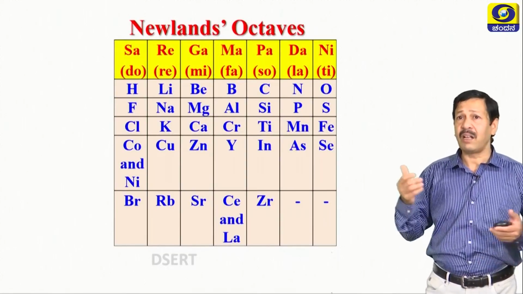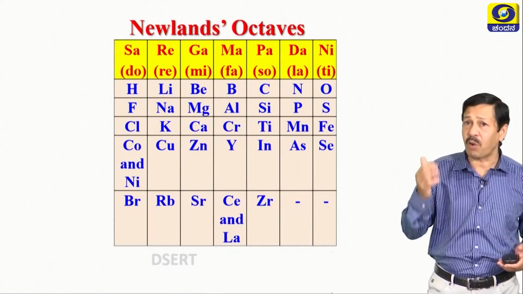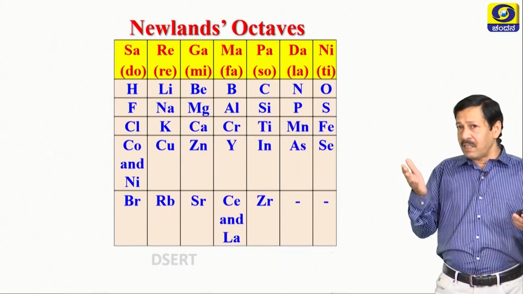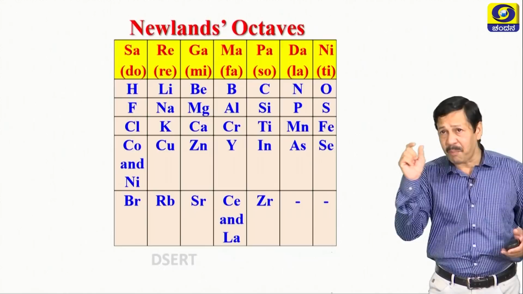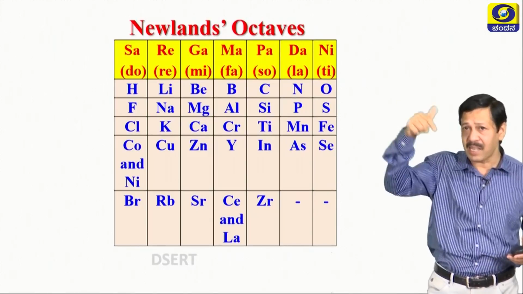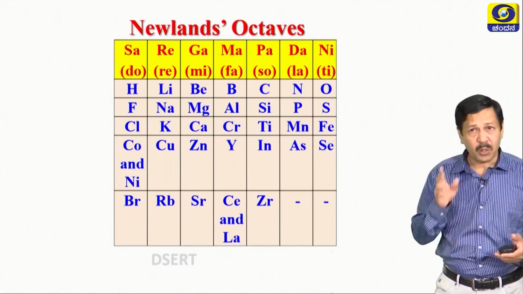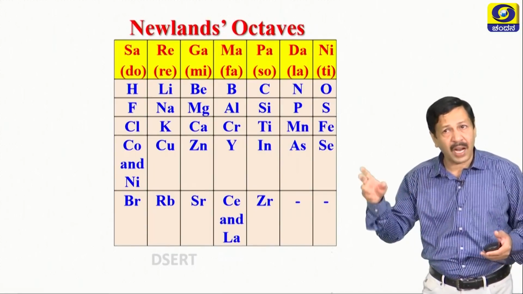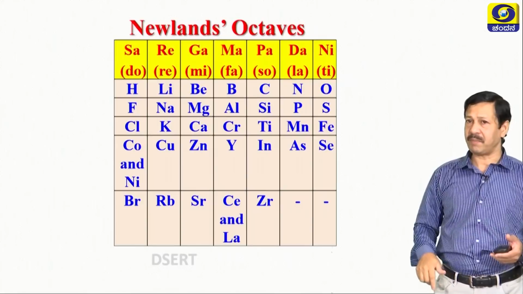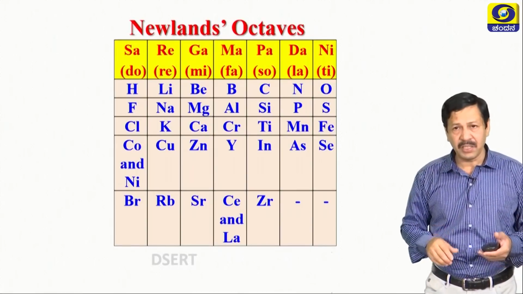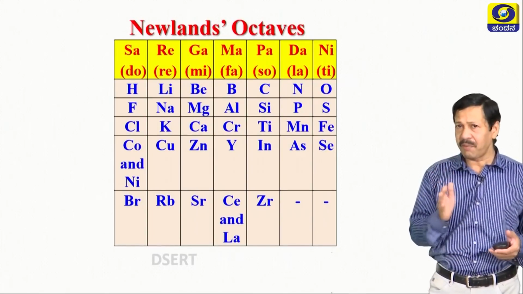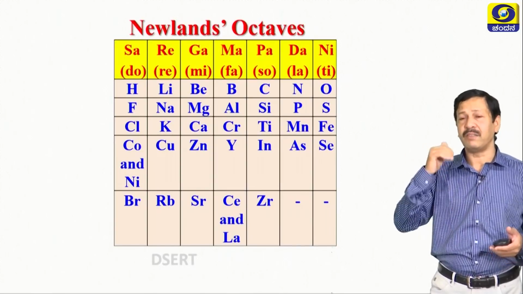Here is an extract of Newlands' octaves. The musical notes sa, re, ga, ma, pa, da, ni, once again sa repeats. Then the Western musical notes do, re, mi, fa, sol, la, ti, do, once again repeating. Let us consider hydrogen, the first element. If you start from there, the eighth will be fluorine.